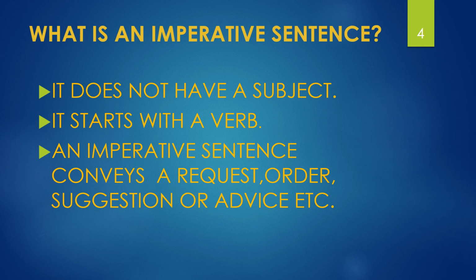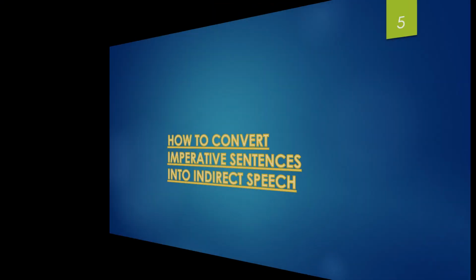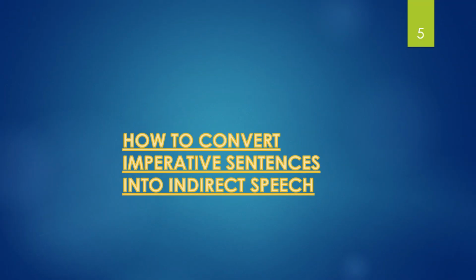An imperative sentence conveys a request, or an order, or a suggestion, or an advice. Now let's discuss how to convert imperative sentences into indirect speech.